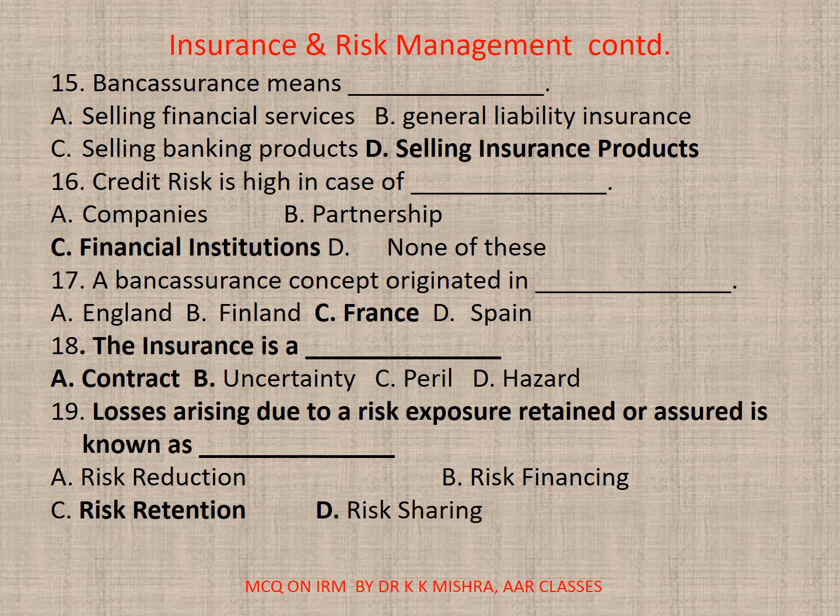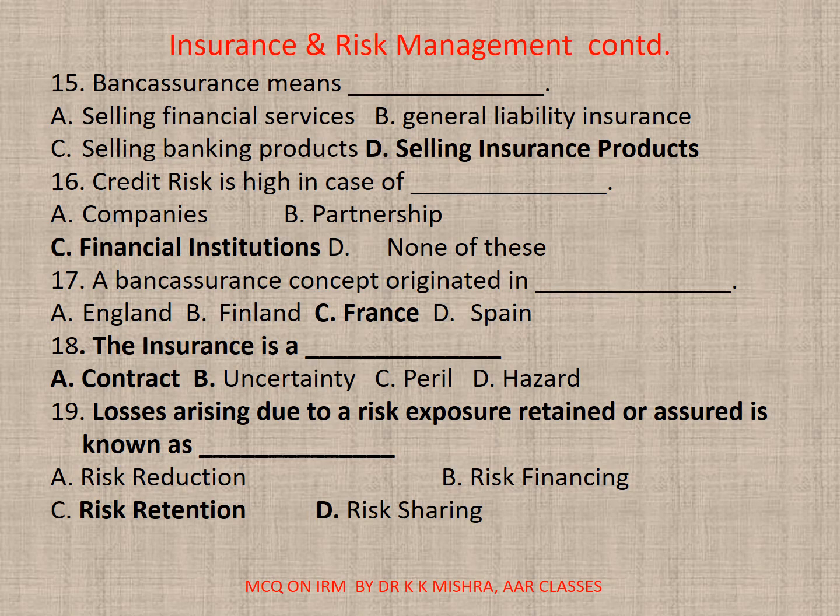Selling insurance products. 16. Credit risk is high in case of dash. A. Companies. B. Partnership. C. Financial institutions. D. None. Here correct option is C. Financial institutions. 17. A bank insurance concept originated in dash. A. England. B. Finland. C. France. D. Spain. Correct option is C.